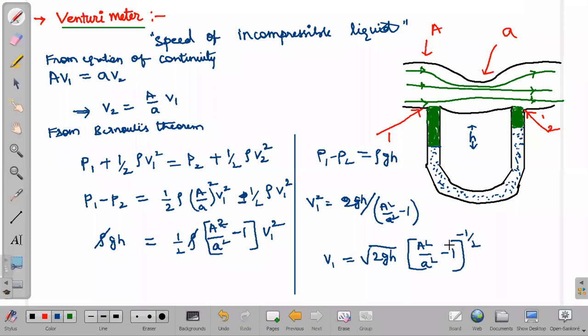When a denominator power is brought up, it will become minus 1 by 2, because square, when it goes to the other side, becomes 1 by 2, which we generally write as root. The denominator term I brought up, and minus 1 by 2 it became. So this is our speed of an incompressible liquid, which can be found by using a Venturi meter device.